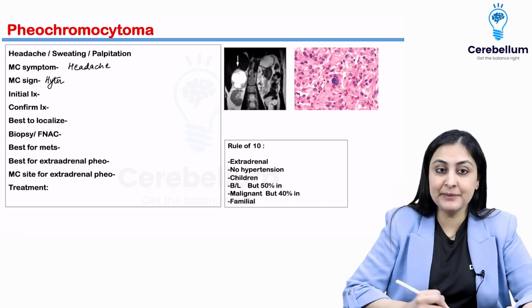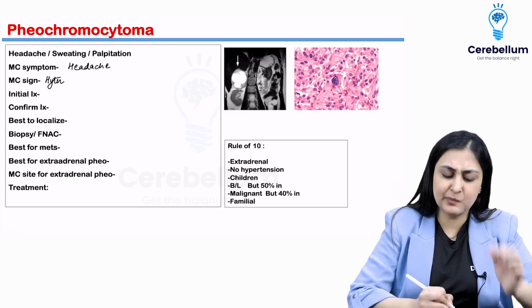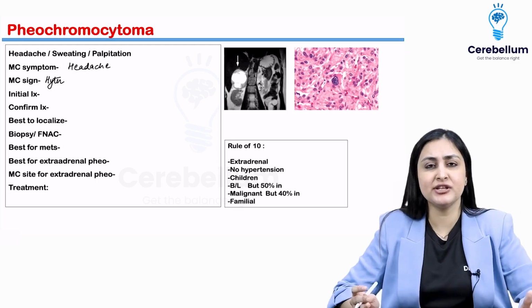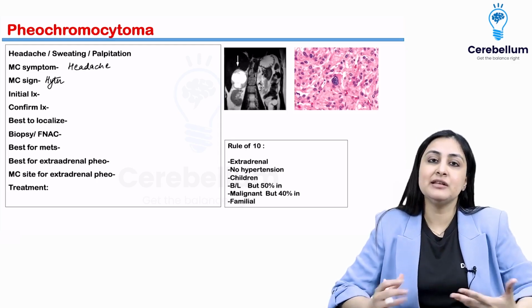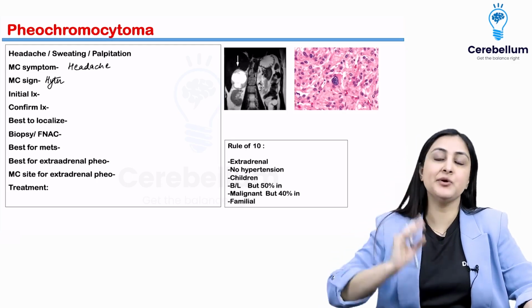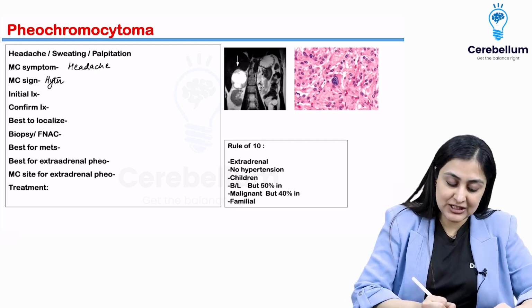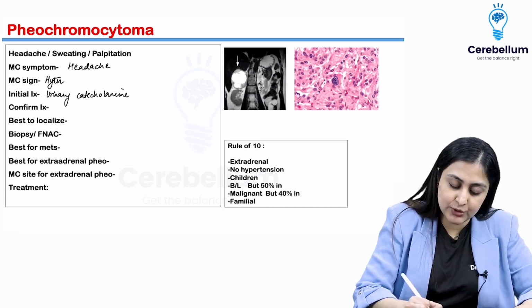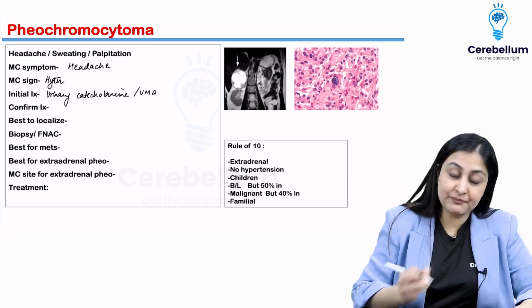So remember, the most common symptom here is going to be headache, whereas the most common sign is hypertension or a raised BP. The first investigation, very important in all of this, is slightly controversial because different sources will say different things, and even the literature differs. So you can choose the best answer depending on what you believe in. So initial investigation is urinary catecholamine. You can do a urinary catecholamine value, or you can do urine VMA values.